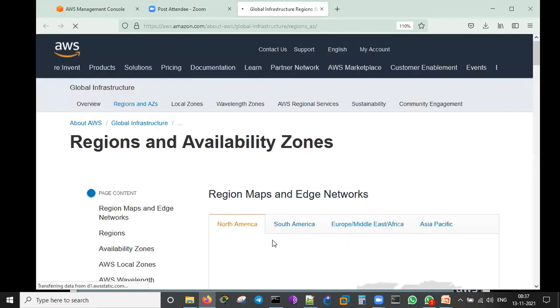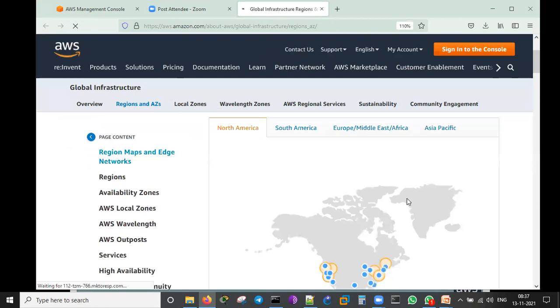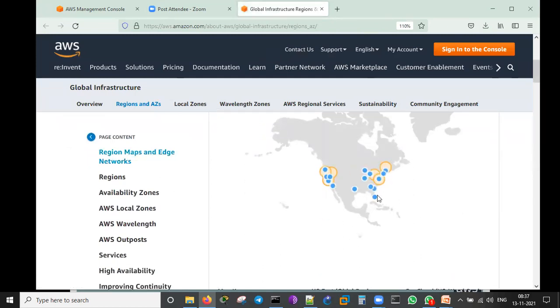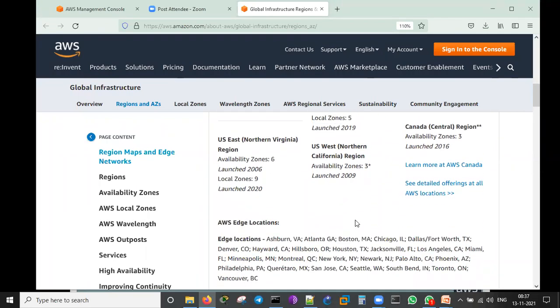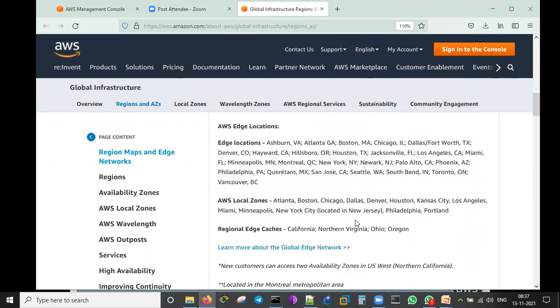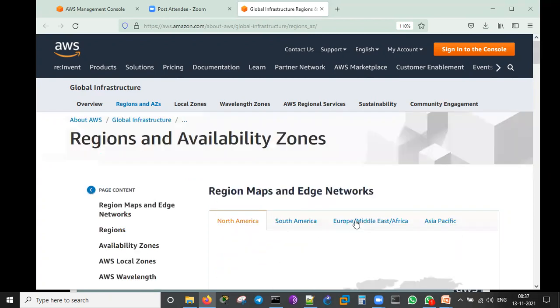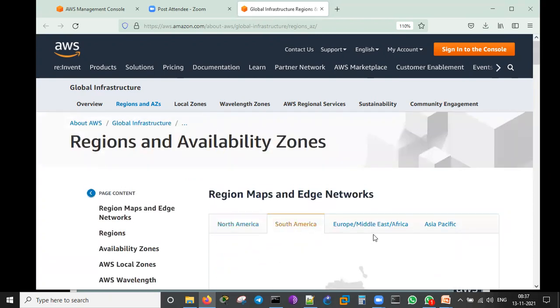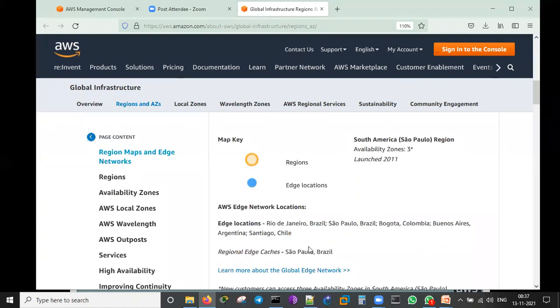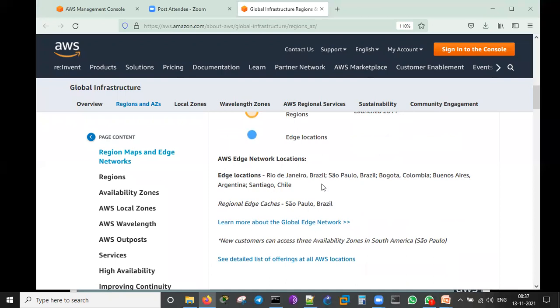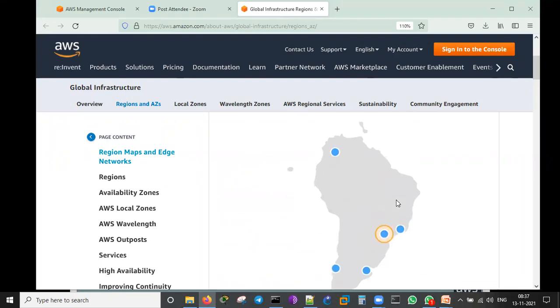So they have a global presence everywhere. AWS is in North America, something has been shown. And the regions, US East, government cloud, US West. So whenever we are creating resources, we will be going to those locations as well. For the regions in South America, we can see these are all the locations where they are present. Edge locations: Rio de Janeiro, Brazil, Sao Paulo, Brazil, Bogota. So many other things are there.